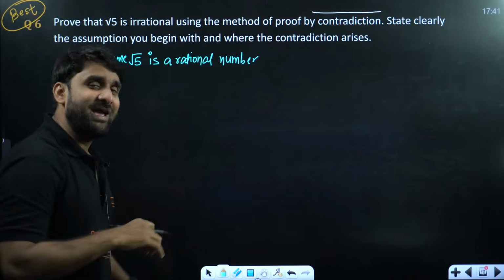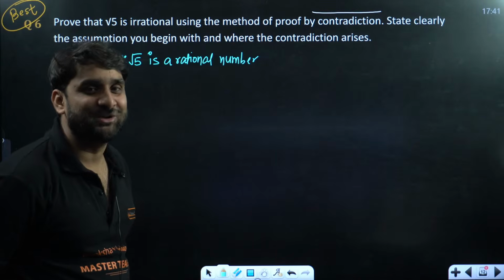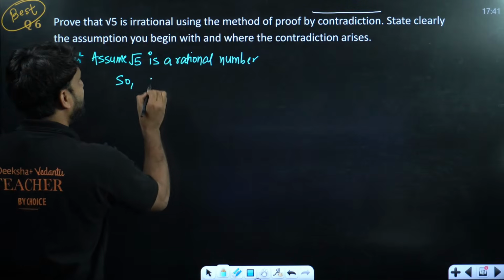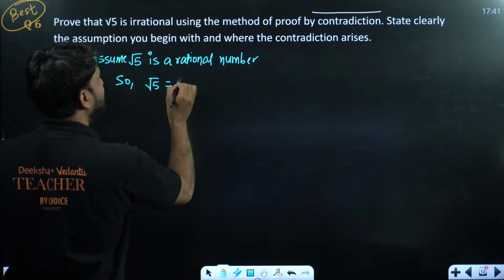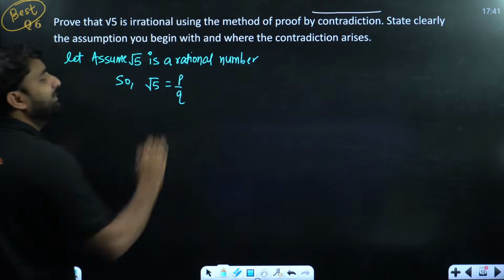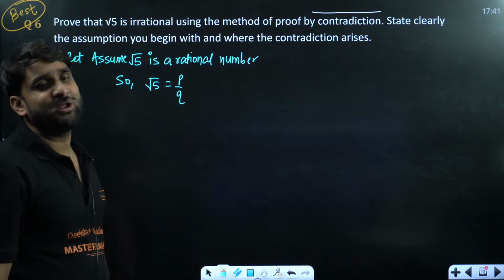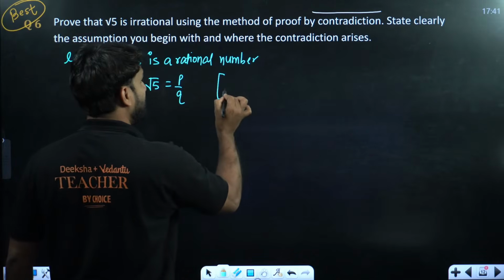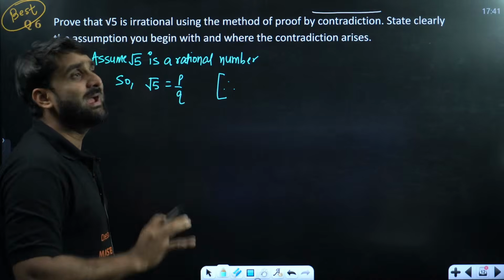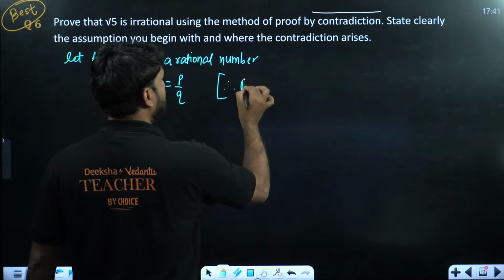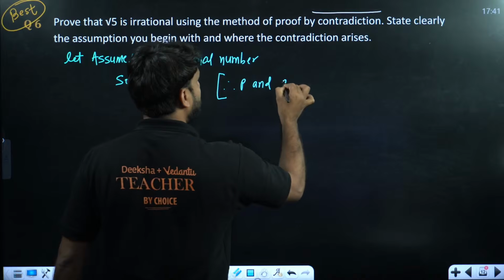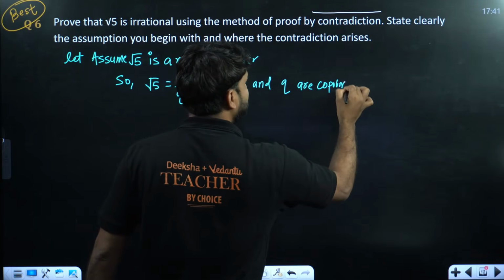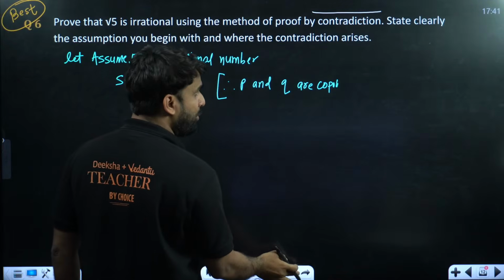As we have assumed root 5 is a rational number, it means we can write root 5 equal to p by q. So it can be written in the form of p by q. And don't forget to mention one very important piece of information: p and q are co-prime pairs.